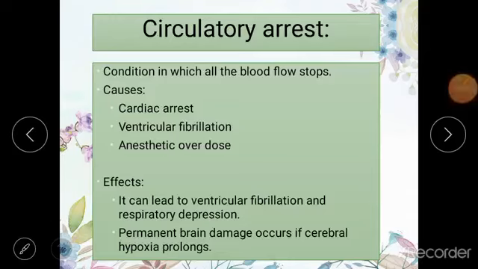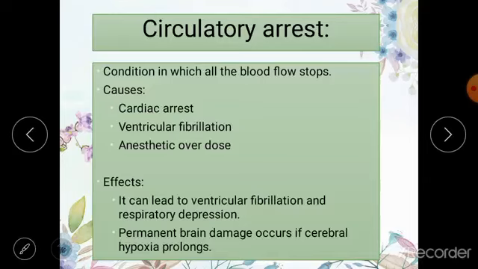Whenever there is circulatory arrest, it can cause the heart to deteriorate, it can cause ventricles to fibrillate, it can cause respiratory depression, the lungs can be damaged, and this may lead to improper exchange of gases between the lungs and the blood, and it may lead to permanent brain damage because of prolonged cerebral hypoxia.